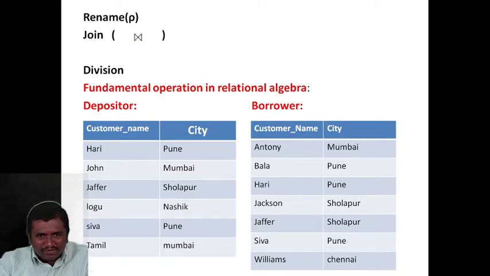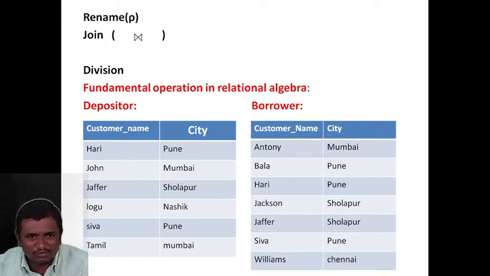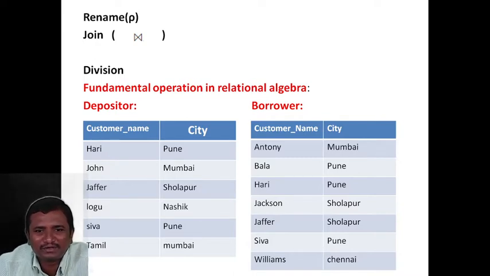The rows of a table are technically called tuples, or somebody pronounces it tuples. Whatever it may be, it has the same meaning, tuple or tuple. Whatever is easy for your tongue, you can pronounce it like that. Both pronunciations are good. Tuple is nothing but the data of the table. Here Hari-Pune and John-Mumbai are called tuples of the depositor table. In the borrower table, Antony-Mumbai, Bala-Pune and Hari-Pune are called tuples of the borrower table.